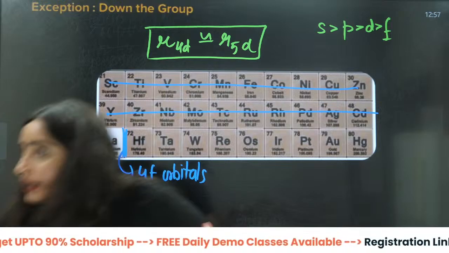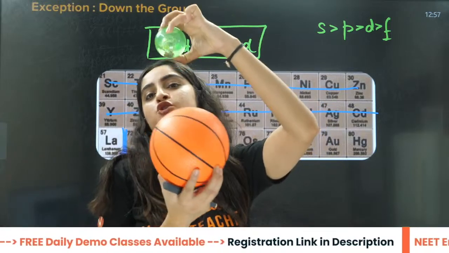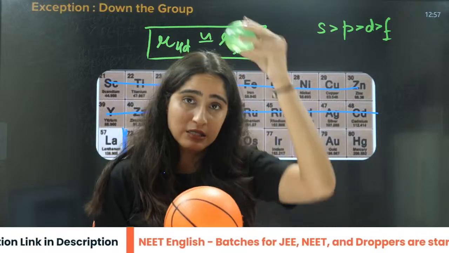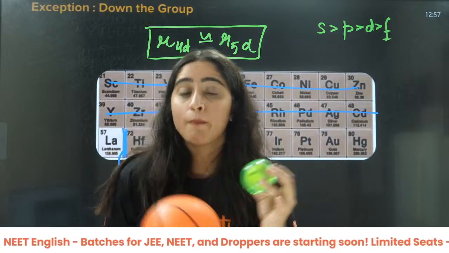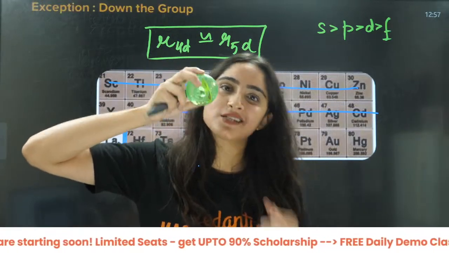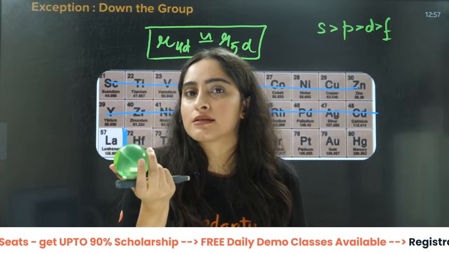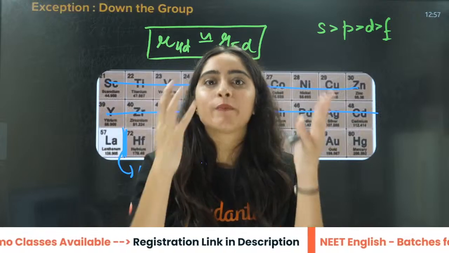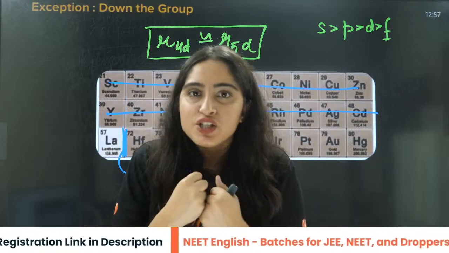If this is the 4d series, this should be the 5d series, right? Down the group, size should increase. But what exactly happened? This was the 4d series, and the size of the 5d series is also the same. Why so? Because the 4f orbitals have very poor shielding effect.